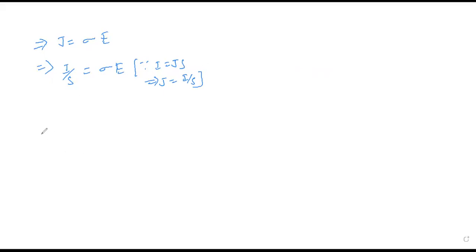So here, after this, what we have done next: I by S is equal to sigma E, and in the place of E, what have we substituted? In the place of E, we have substituted V by L.